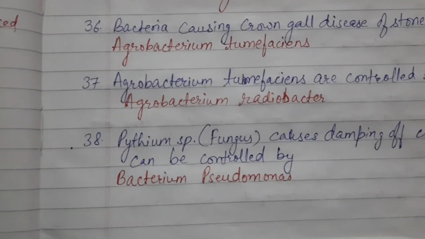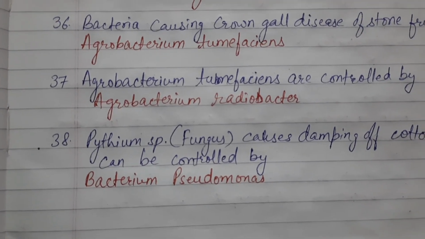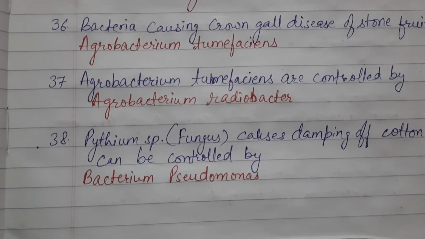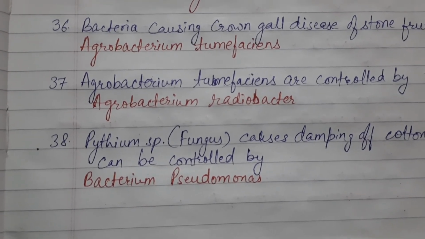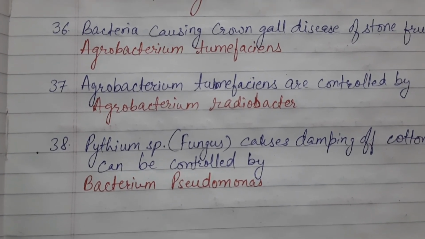Next is Pythium species, a fungus which causes damping off of cotton. This can be controlled by again a bacteria. This fungus can be controlled by a bacteria, and this bacteria is Bacterium pseudomonas.